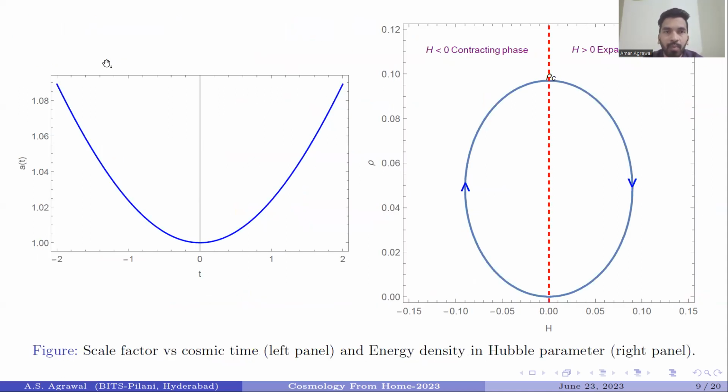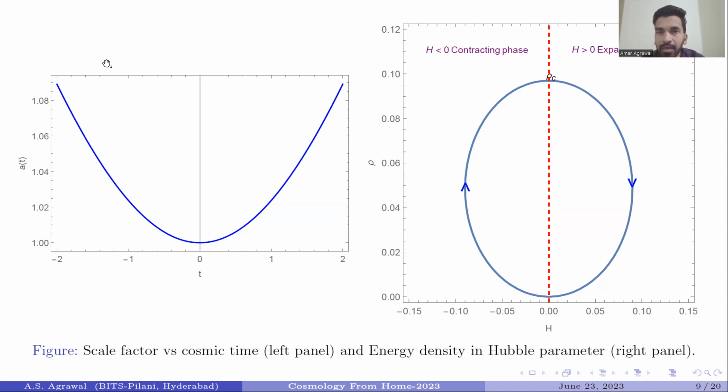And we plotted this graph using the above equation. In the left plot, we got the scale factor behavior with respect to cosmic time, in which we have analyzed that the scale factor is contracting, crosses a non-zero positive value, and again is expanding in the positive zone. While on the right-hand side, we have plotted the graph for energy density with respect to the Hubble parameter. We have seen that the Hubble parameter becomes 0 for the minimum and maximum values of the energy density parameter.